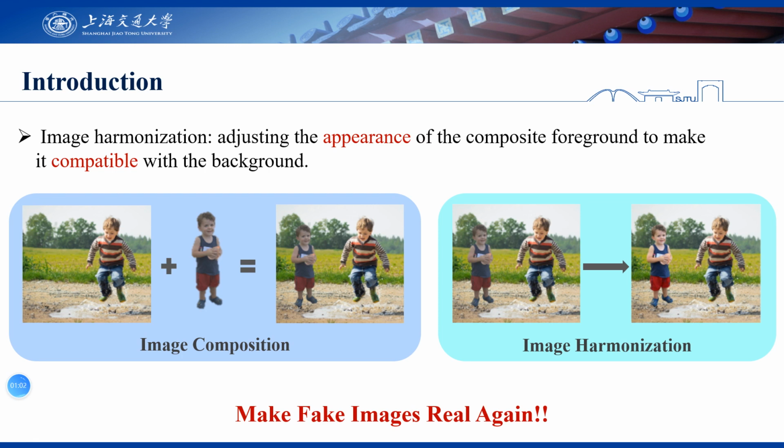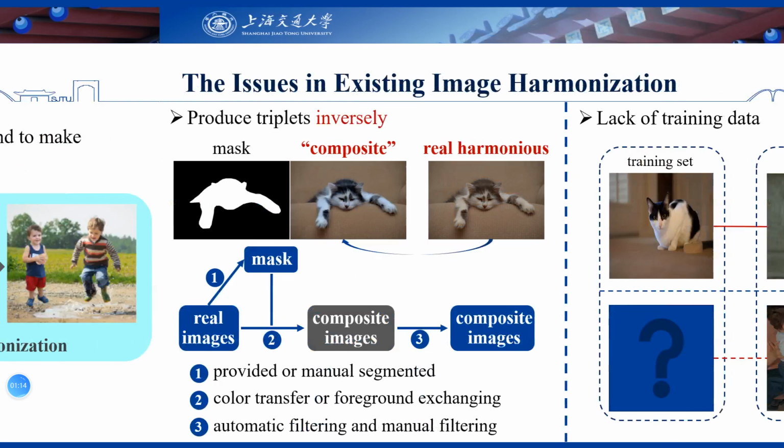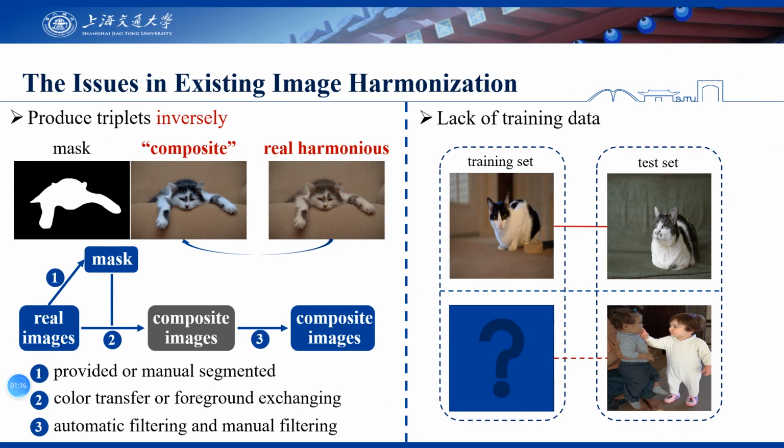Recently, many deep learning-based harmonization methods have achieved promising results. However, there are still some issues for existing work. Deep learning-based methods require a large-scale training set that contains pairs of composite images and corresponding harmonized results.